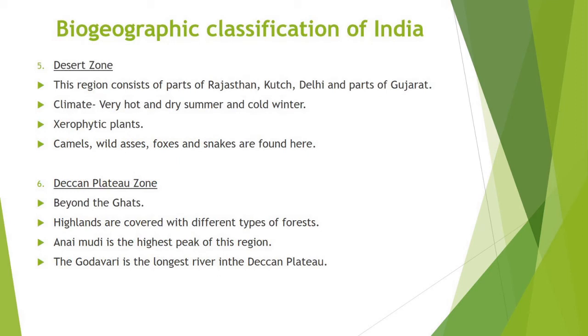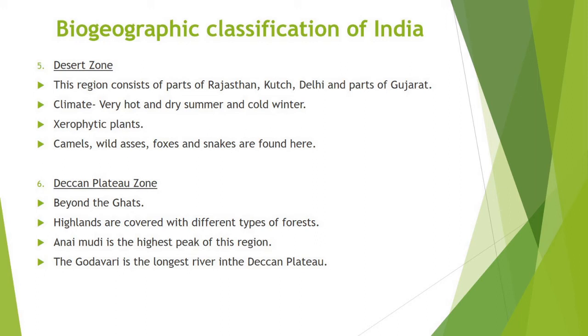Next comes the desert zone. This region consists of parts of Rajasthan, Kutch, Delhi, and parts of Gujarat. The climate is characterized by very hot and dry summer and cold winter. The plants are mostly xerophytic, that is, those plants can survive with little water. Camels, wild asses, foxes, and snakes are found in hot and arid deserts.